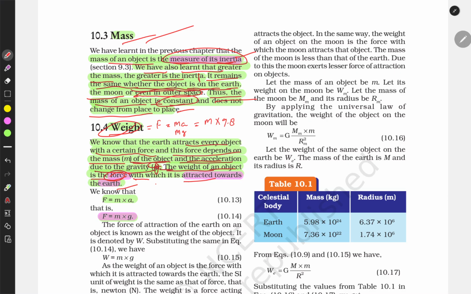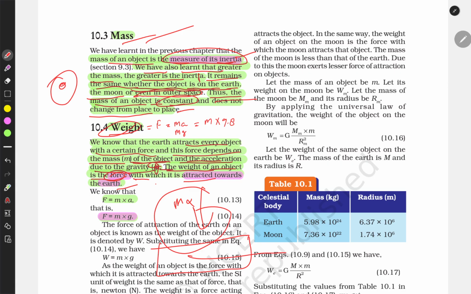So mass comes in an object due to the mass of its constituent particles, atoms, molecules, whereas weight comes due to mass and the force of attraction under the influence of gravity.